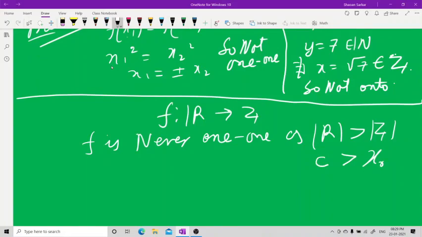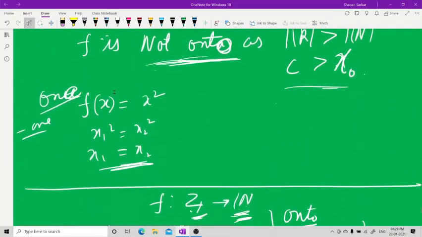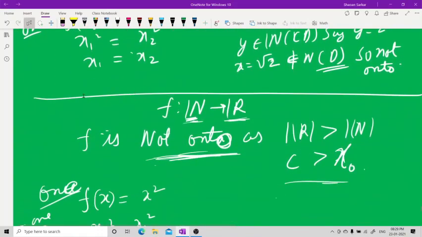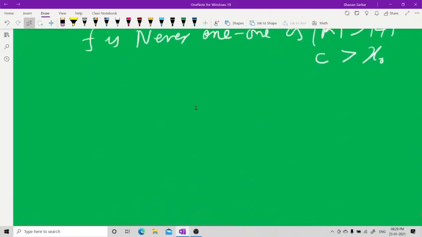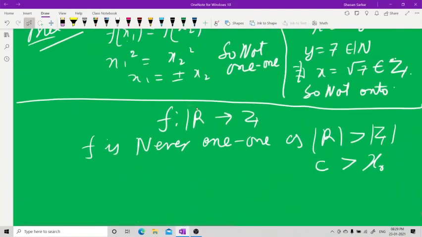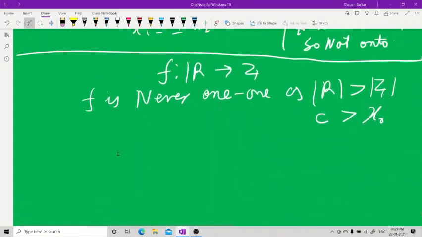So not possible. Earlier, in the codomain, the cardinality was more, so onto was not possible. Now here in the domain, the cardinality of R is more than that of Z. So you need not even check for one-one. No need to check. Let's check for onto.